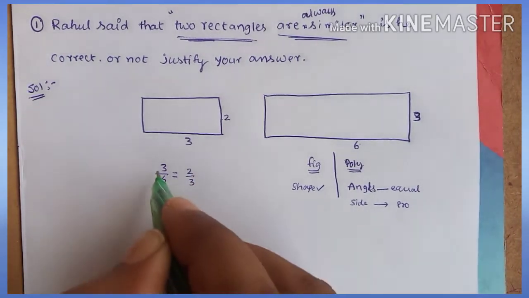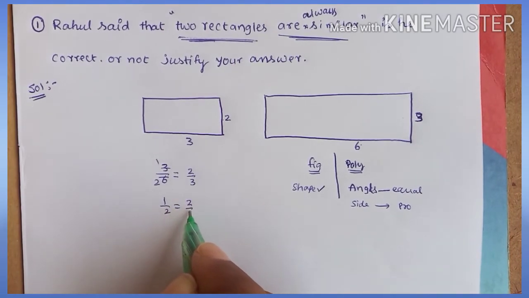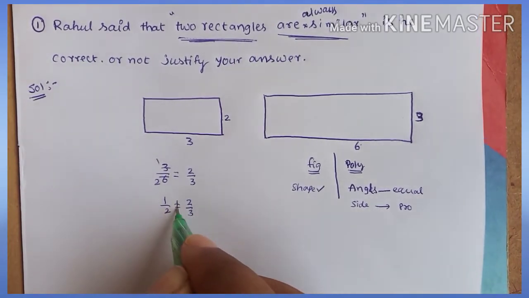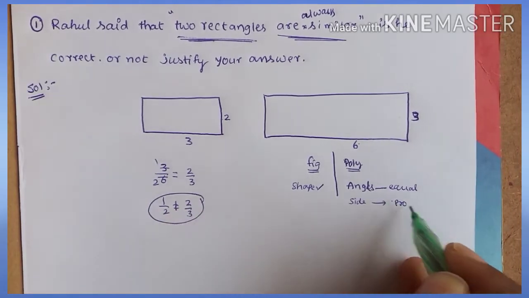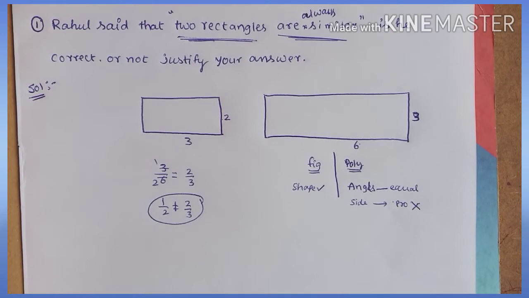Now are these two equal? 3 ones are 3, 3 twos are 6, so 1 by 2 is compared with 2 by 3. These two are not equal, which means the sides are not proportional, therefore they are not similar.